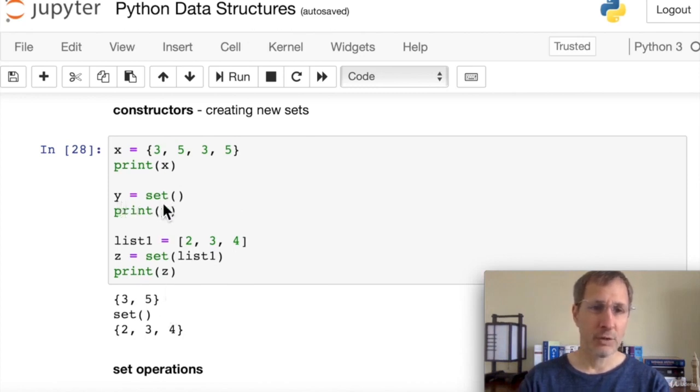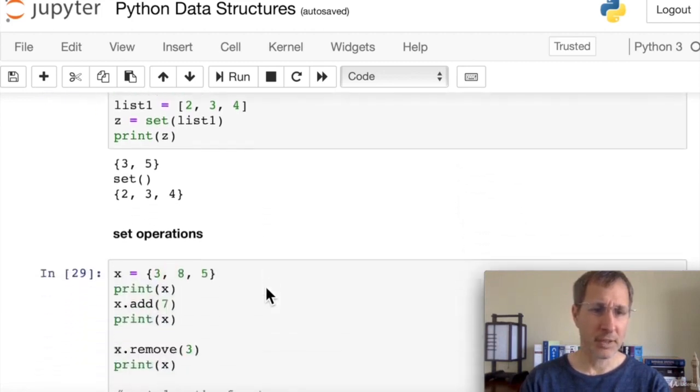And if we create a new empty set, we can just use the set constructor with parentheses, and then when we print out y, you can see we get an empty set. If we want, we can also pass in a list. Here we have 2, 3, 4, and we call the set constructor using the parentheses and are passing our list as a parameter. And we get a new set z, and when we print that out, we get 2, 3, 4 as a set. So that's a few different ways to create sets.